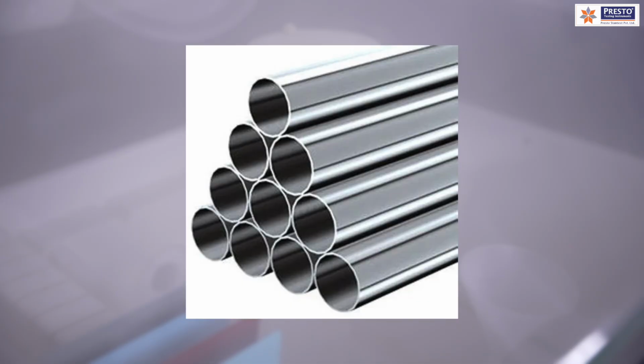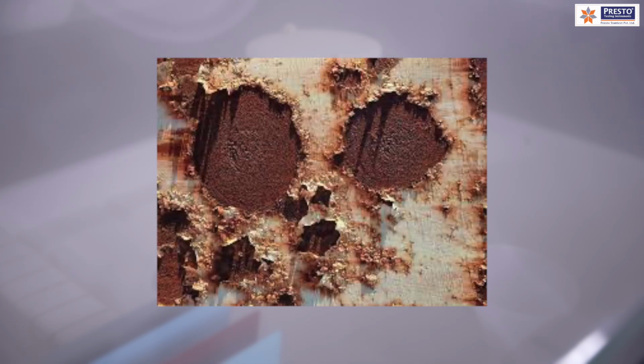Then we have stainless steel of 304 grade or 316 grade. In these, red rust or white rust doesn't happen. In that kind of stainless steel, only pitting or holes tend to happen. This is how you understand what kind of rusting will happen on which metal.